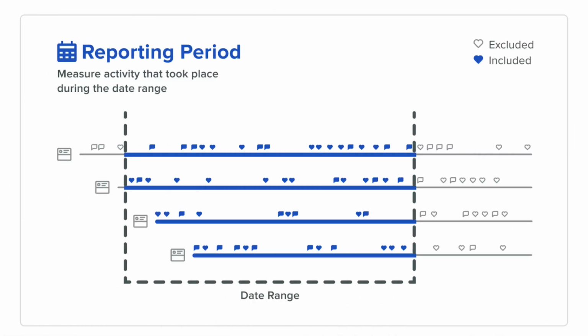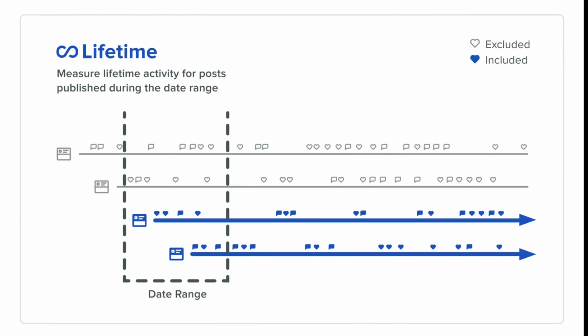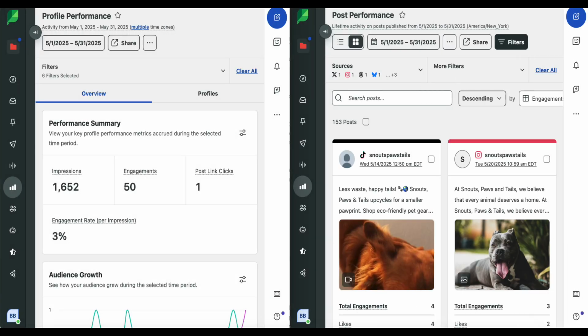Because these reports look at data in different ways, one by when the engagement happened and the other by which post it belongs to, the numbers won't match exactly. So next time your numbers don't line up, just remember it's two different ways of looking at the same story. Try exploring both report types together to get a full picture of your performance.